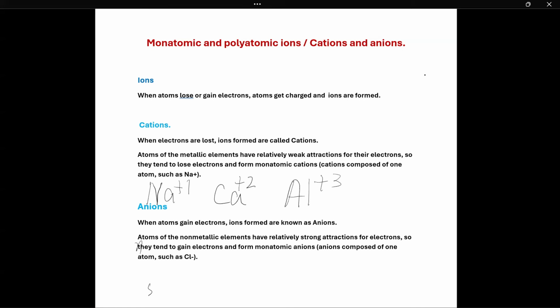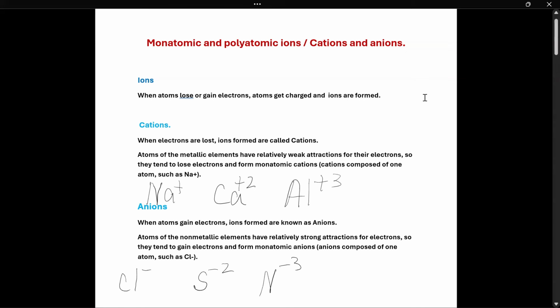Now, in anions, chlorine is a nonmetal, gained 1 electron. Sulfur gained 2 electrons. Nitrogen gained 3 electrons. Charge is -3. If there is no number, for example if I say Cl minus, it means it's 1. Okay? Cations and anions, both are formed by monoatomic ions. It means one atom is involved.